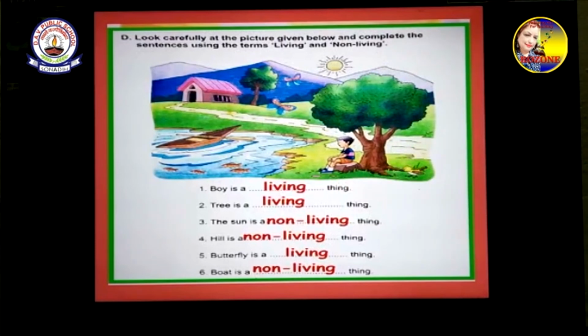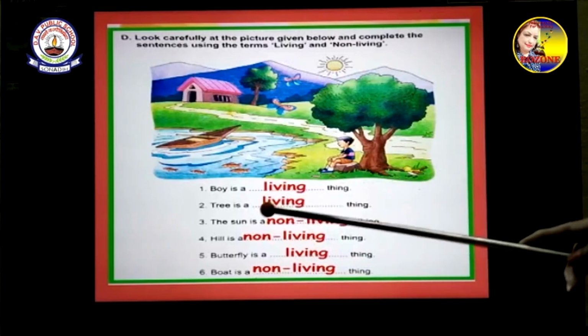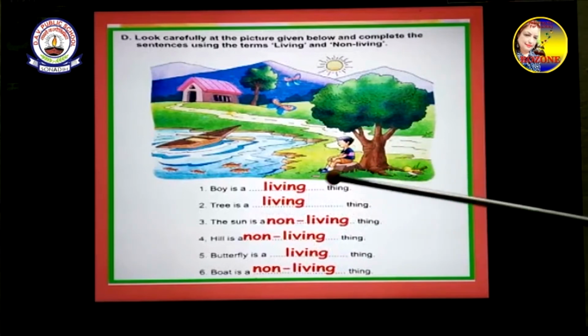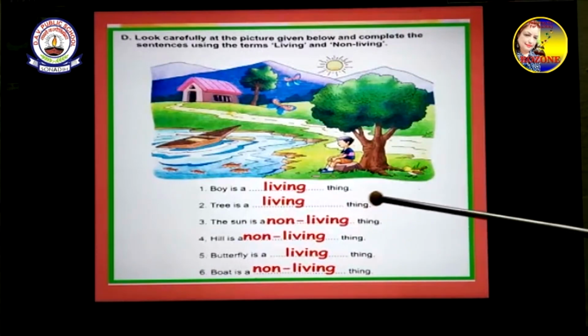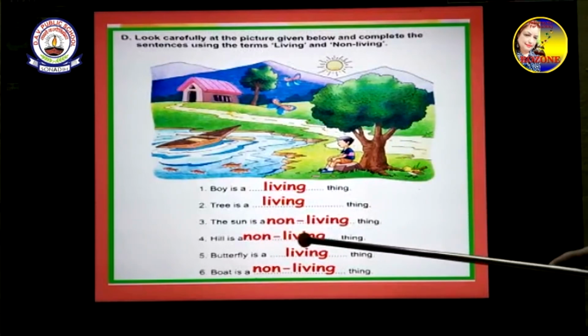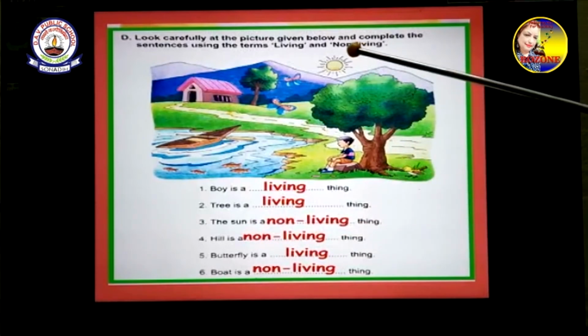All these things you can see in the picture. And we have to fill in the blanks over here. Boy is a living thing. Tree is a living thing. The sun is a non-living thing.